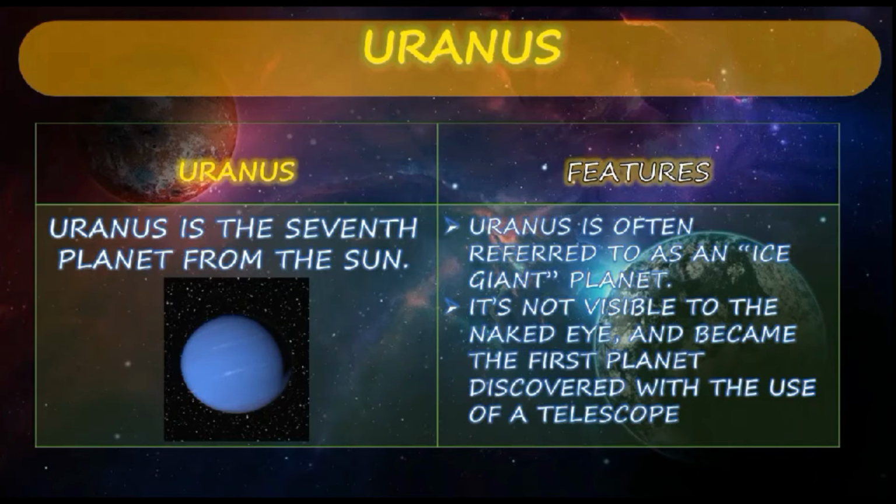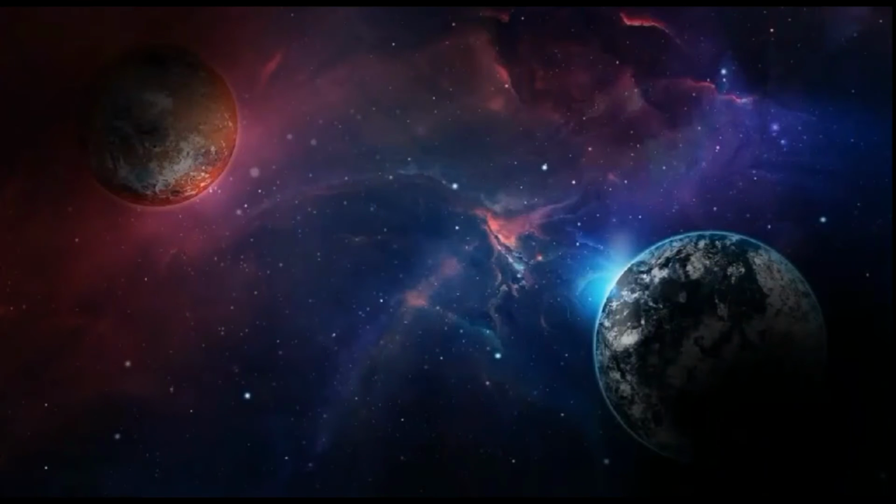Uranus is often referred to as an ice giant planet. It is not visible to the naked eye and became the first planet discovered with the use of a telescope. With the help of the telescope only can we see Uranus.